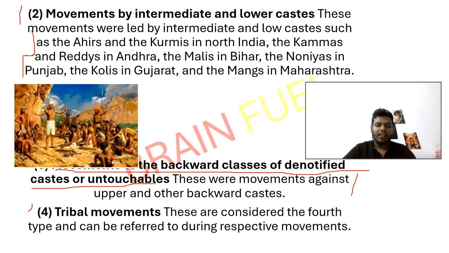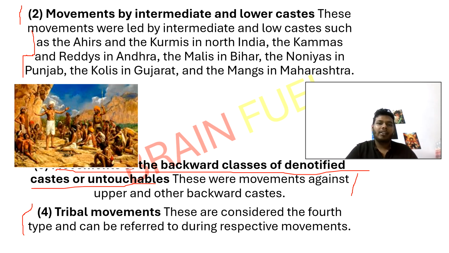Tribal movements. These are considered the fourth type and can be referred to during the respective movements. Tribal communities, normally called Adivasis, have distinct cultures and lifestyles, often living in forest and hilly areas. Their movements focused on protecting land and cultural identity. They resisted being pushed out of their homes or being forced to change their way of life.